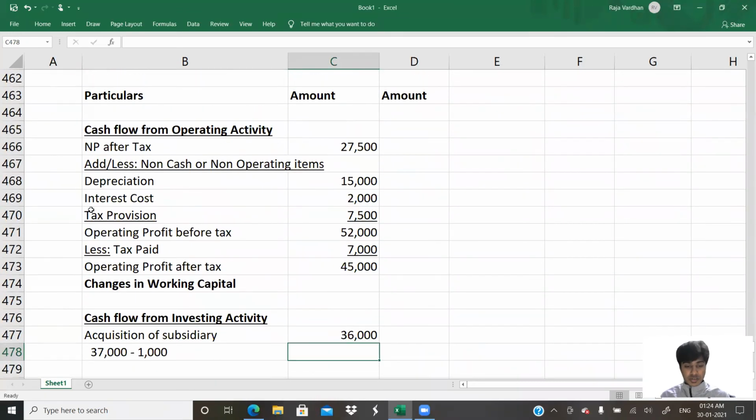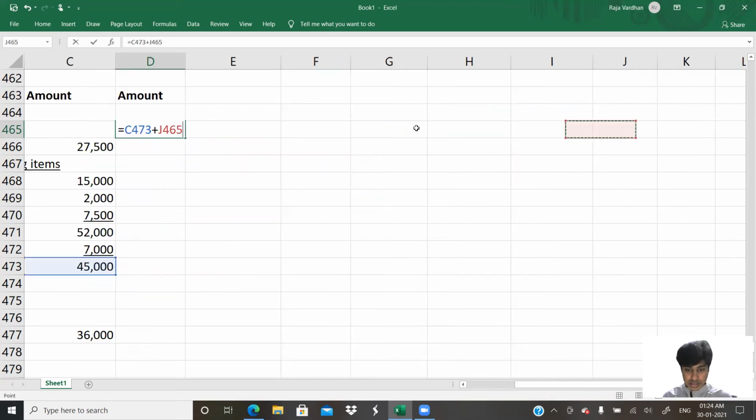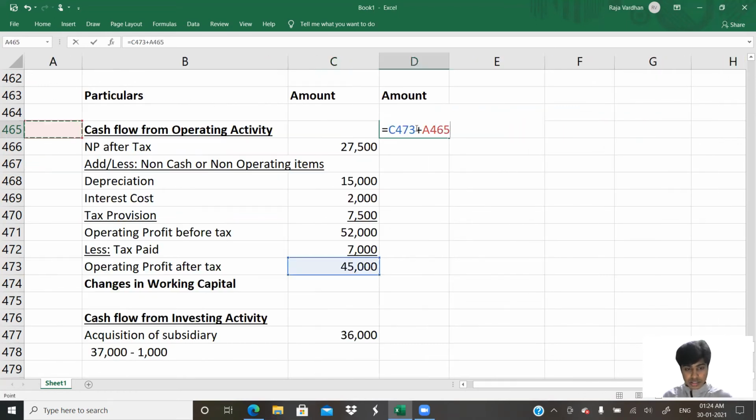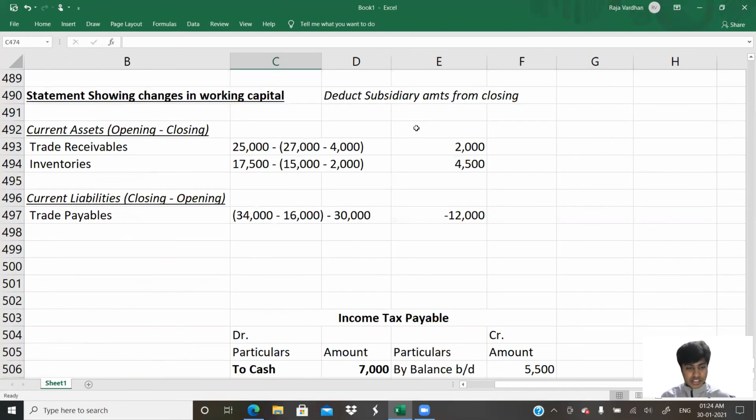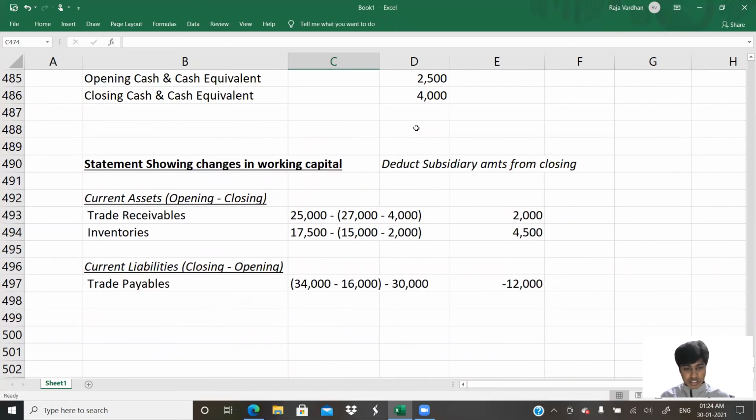Now come on, let us find out the cash flow from operating activity. From operating activity, it is, don't do sum, okay? It is 45 plus that changes in working capital we would have to do. But now the question is, how much is changes in working capital? Changes in working capital has to be found. Come on, let us find changes in working capital. Statement showing changes in working capital.